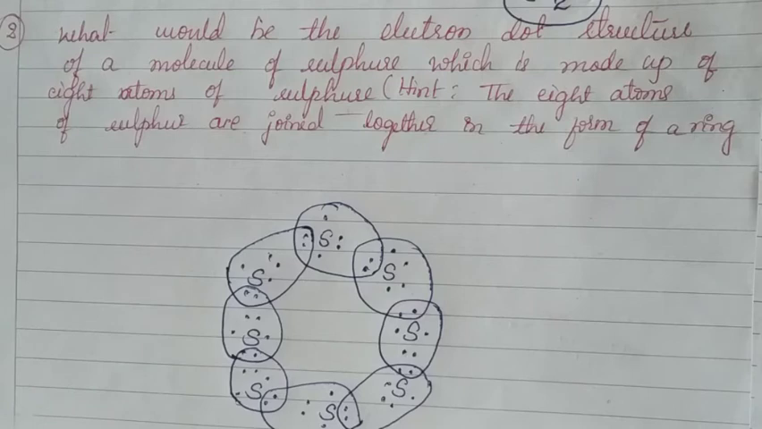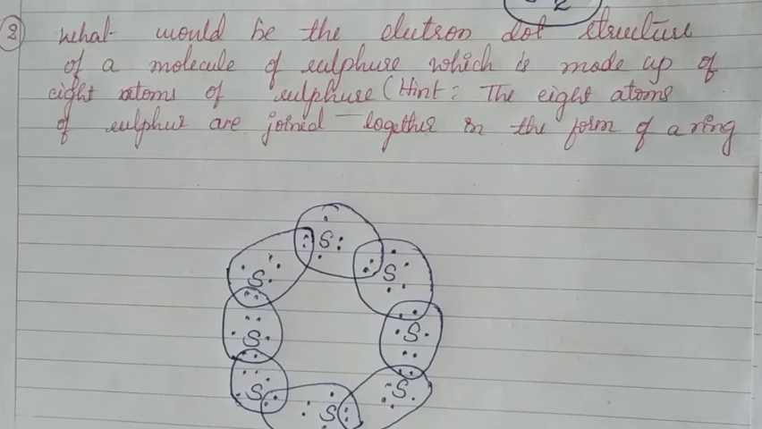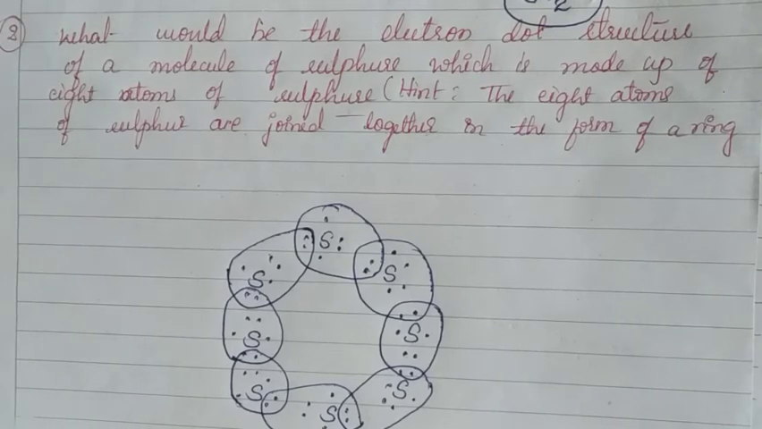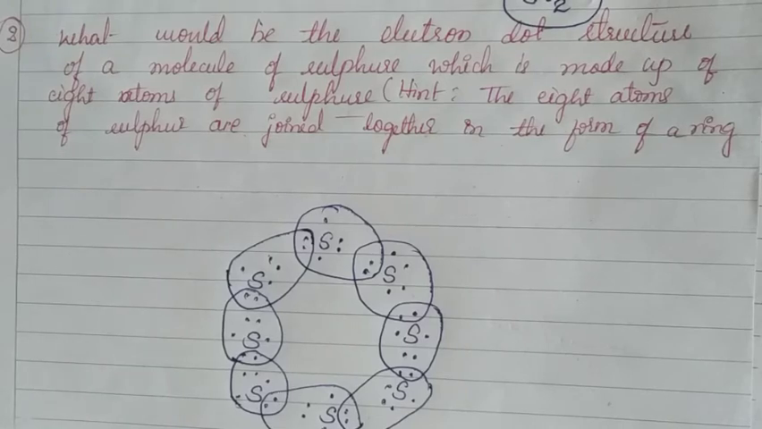See what is asked in this question. What would be the electron dot structure of a molecule of sulfur which is made up of 8 atoms of sulfur? That is, a sulfur molecule contains how many atoms? Yes, 8 atoms. And one hint is given here: the 8 atoms of sulfur are joined together in the form of a ring.